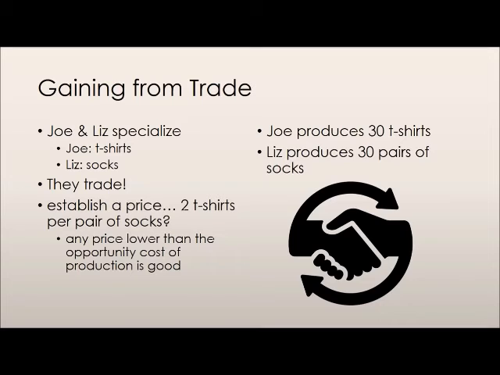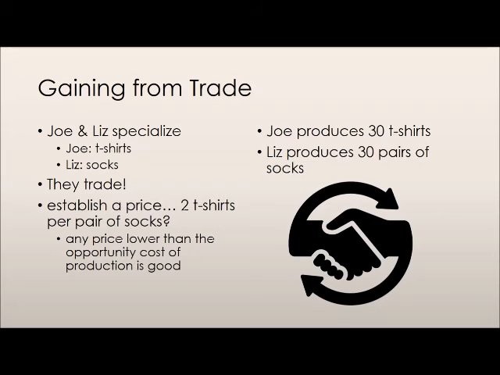The information we extracted from the problem can now be applied to our economy in order to make it even more efficient. We get Joe and Liz to specialize in producing whatever they are more efficient at. Joe has the comparative advantage in producing t-shirts, while Liz has the comparative advantage in producing socks. Thus, Joe will only produce t-shirts and Liz will only produce socks. They then trade with each other. Let's pick some random price that they will trade at, say 2 t-shirts per pair of socks. On the other hand, this would also mean that 1 t-shirt would trade for half a pair of socks.